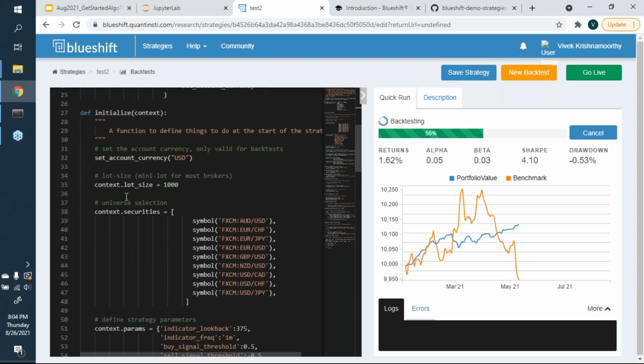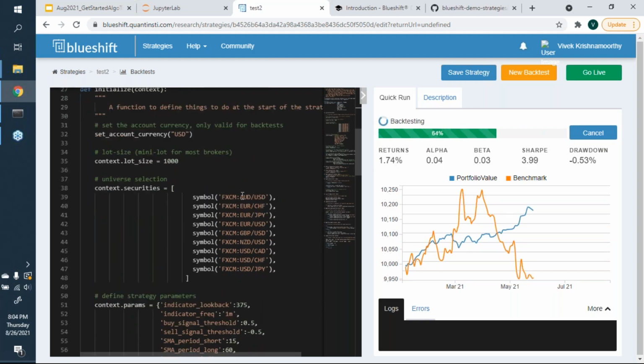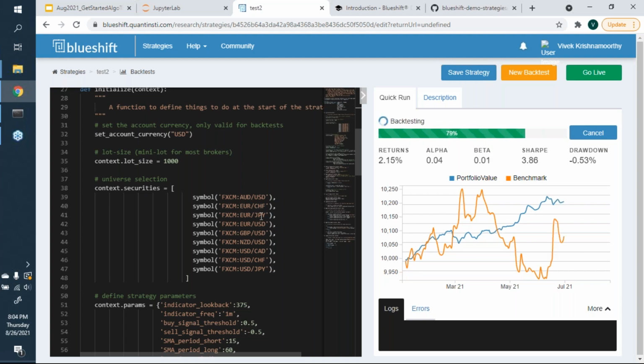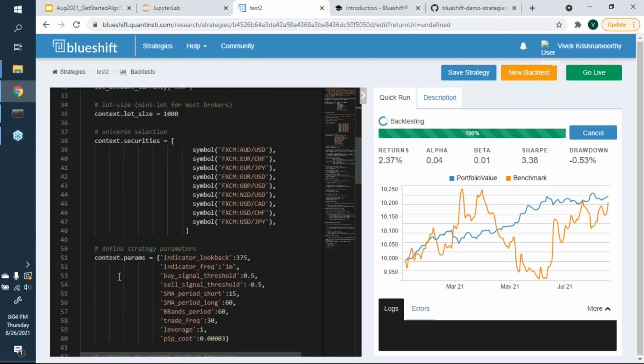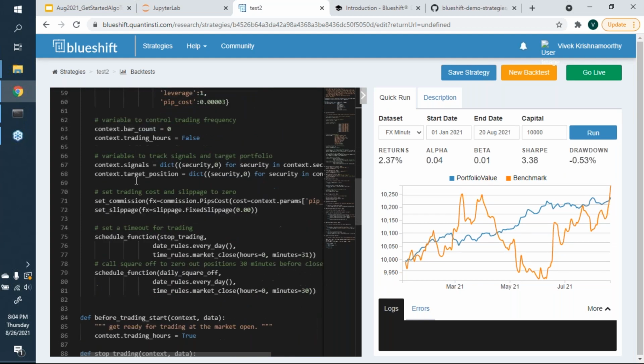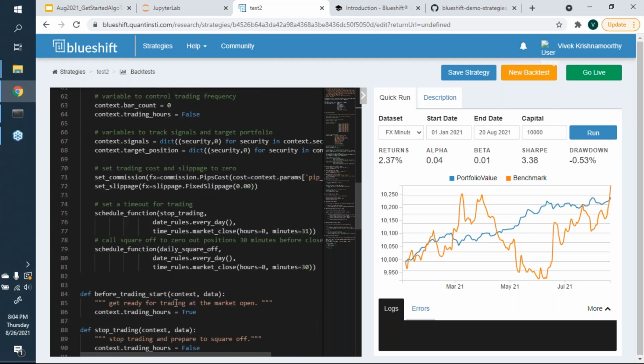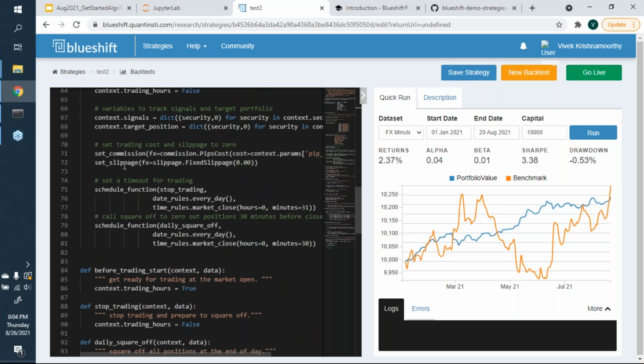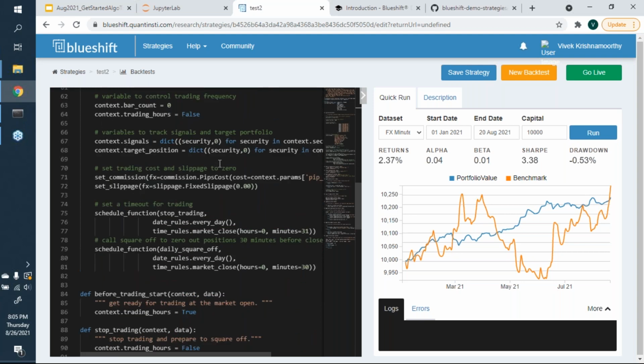So for instance, here, the universe includes the AUD, USD, the Euro and the Swiss franc, the Euro and the Japanese yen, and so on. So these are the securities you're looking at. You're defining certain strategy parameters and deciding on exactly what happens by setting up different variables like trading costs and things like that, right?